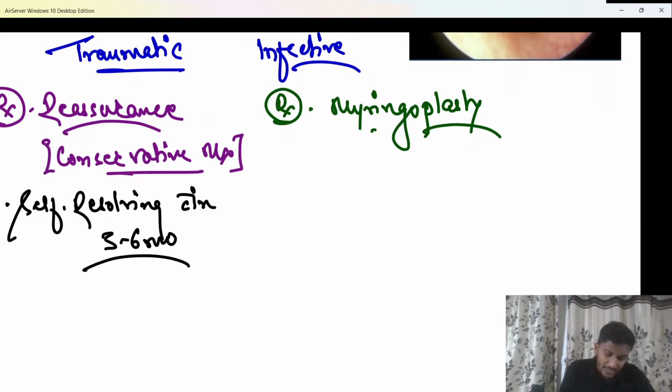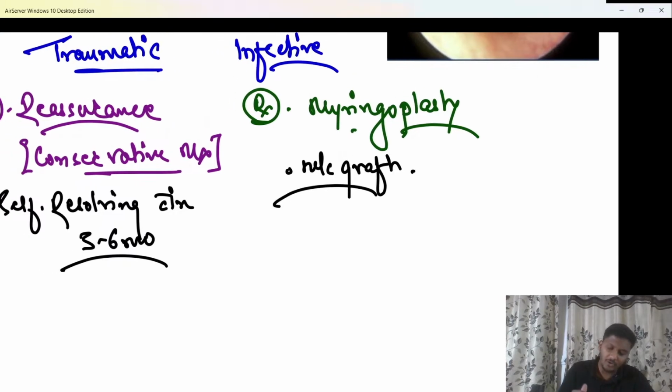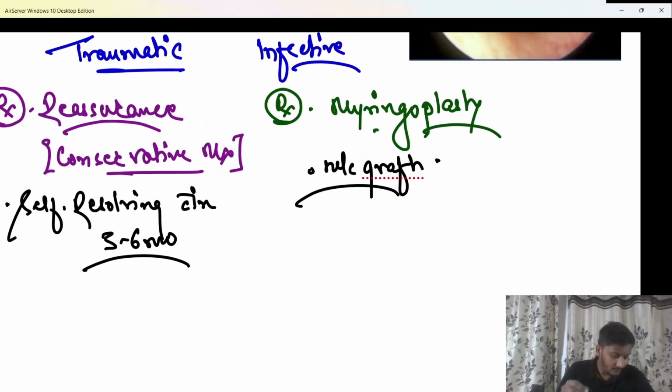And for this myringoplasty, please tell me, what is the most common graft used for myringoplasty surgery?